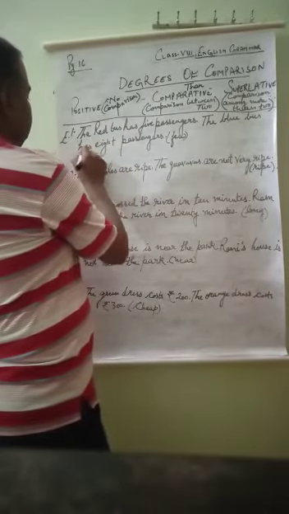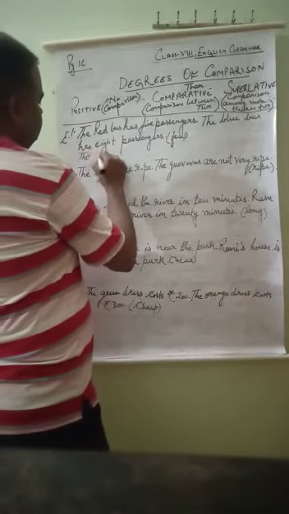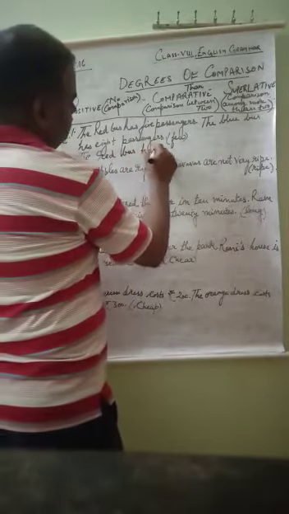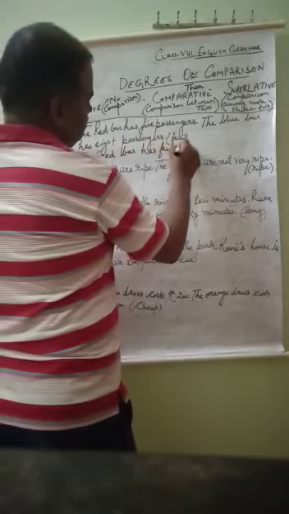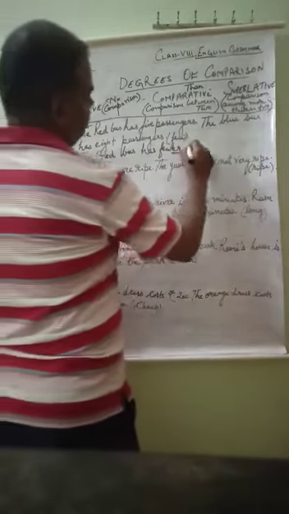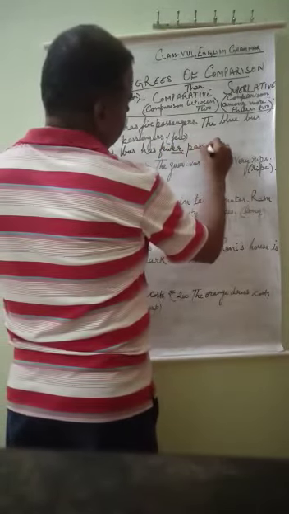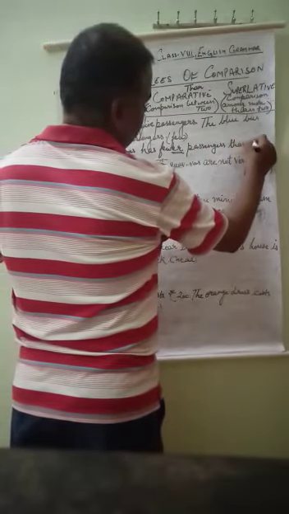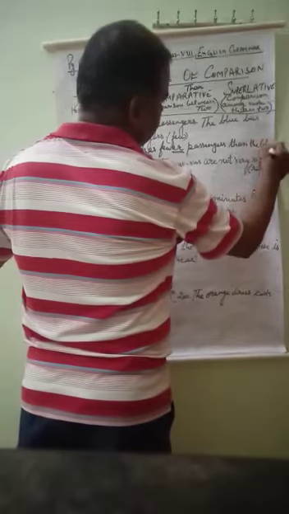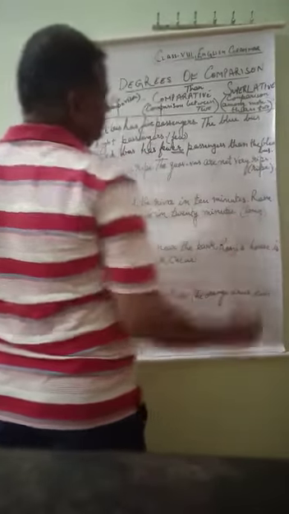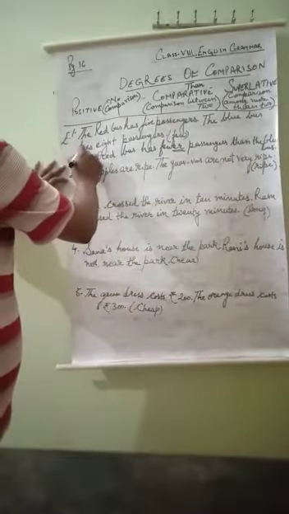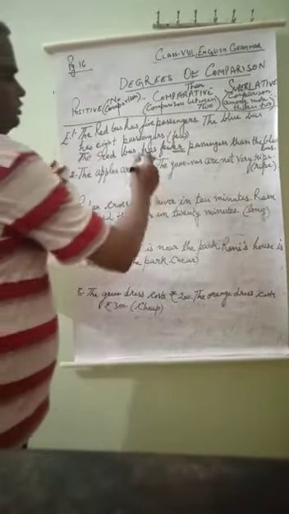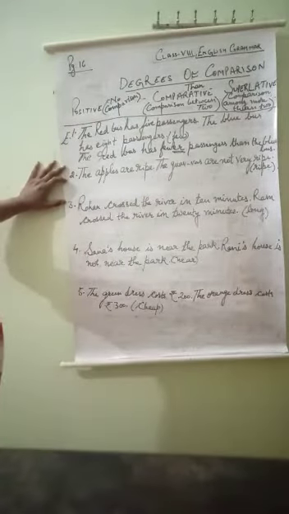So we will write: the red bus has fewer passengers than the blue bus. We joined it and it became a single sentence, and this is a degree of comparison.